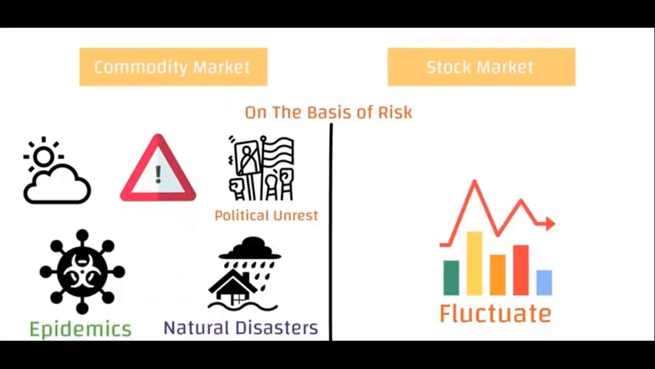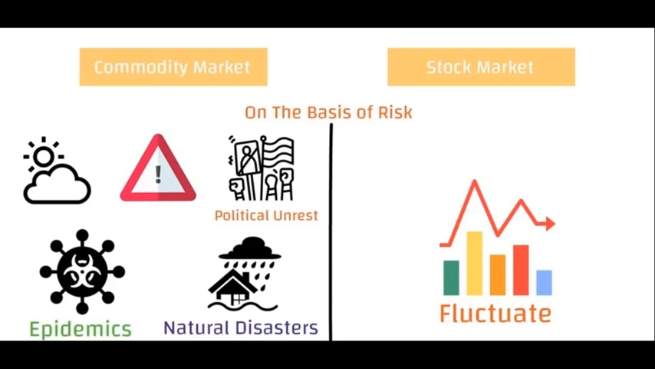We can differentiate the stock market and commodity market on the basis of risk also. Compared to the stock market, commodity market is even more risky. Stock market itself is risky compared to other stable assets like gold or real estate or bonds, but commodity market is even more risky. This is because there will be a whole lot of factors which affect the prices of the commodities, like political unrest, natural disasters, epidemics, climate, etc. These factors affect the supply of the commodities.